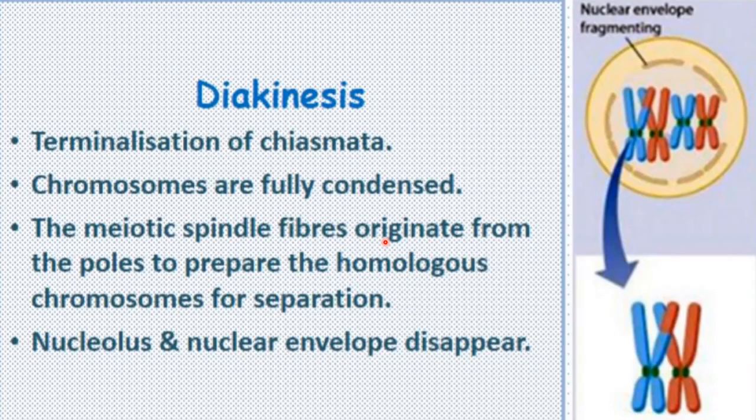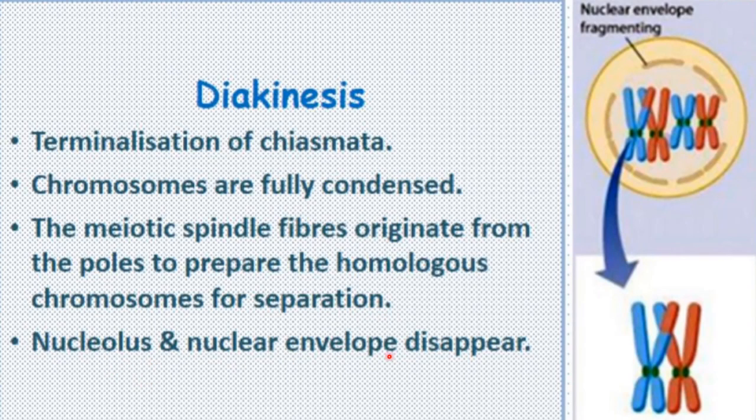So here in the last stage of prophase, spindle fibers arise in meiosis also. These originate from the poles and attach to the homologous chromosomes, and the homologous chromosomes prepare themselves for separation, right?